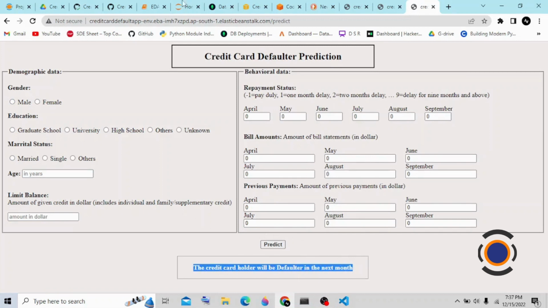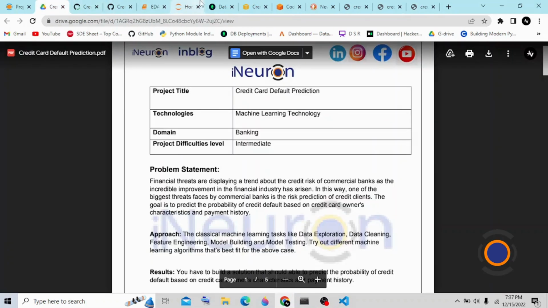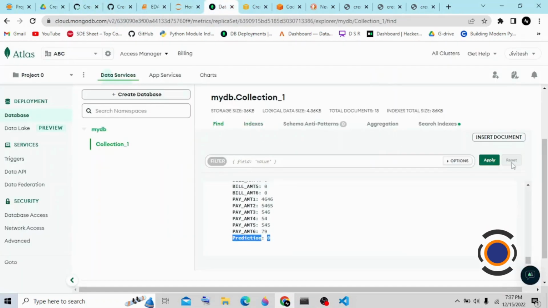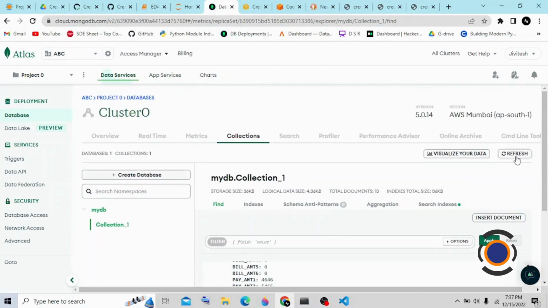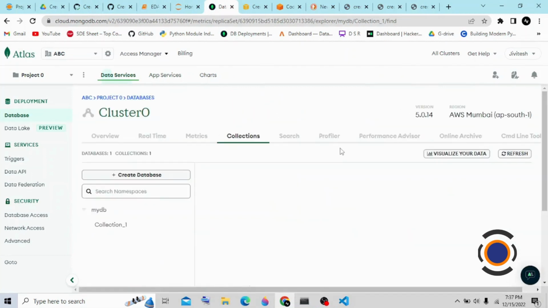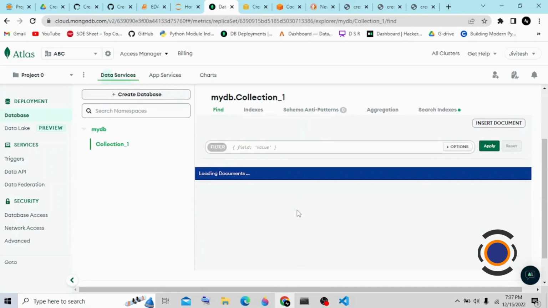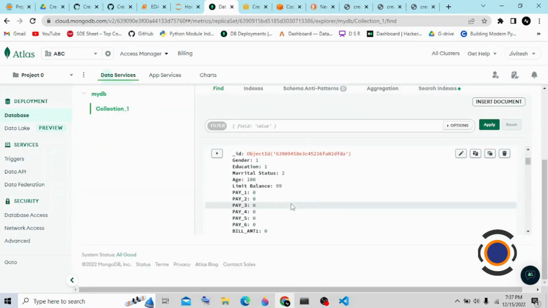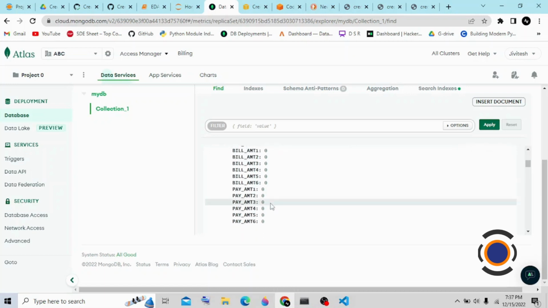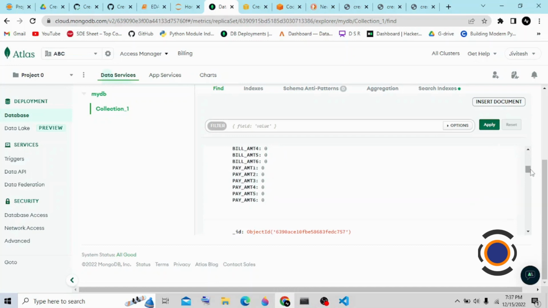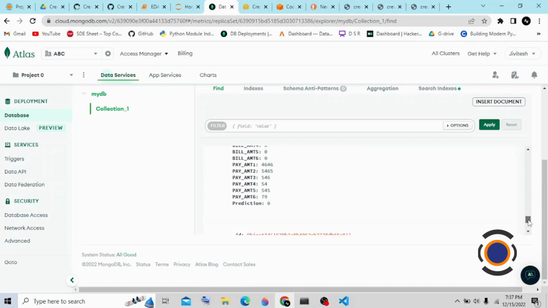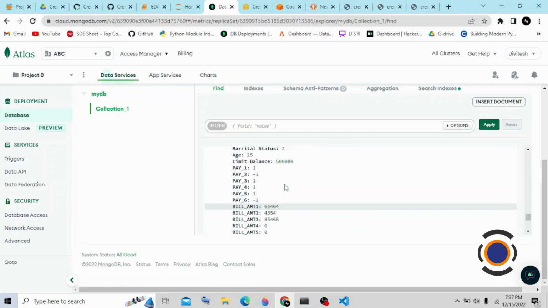As you can see, I entered the data like this. Once I click on the refresh button, you will get the newly entered data. Sorry, I realized I entered wrong data, correction.